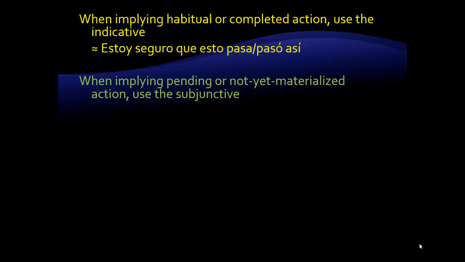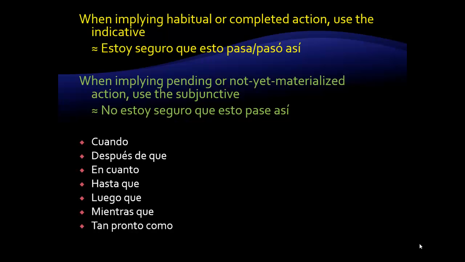However, if we want to imply that the action is pending or might happen in the future, we then use the subjunctive in the verb that is after the adverbial phrase, because we are expressing some element of doubt, even a shadow of a doubt, that this could happen. When we use these adverbial phrases, they can either cue an action that regularly happens or that happened already, or that might happen in the future.